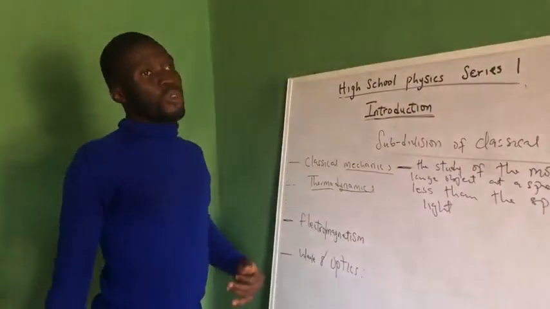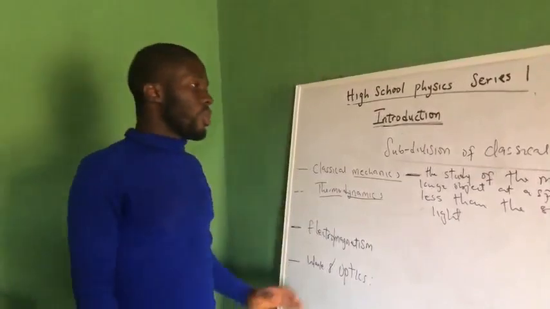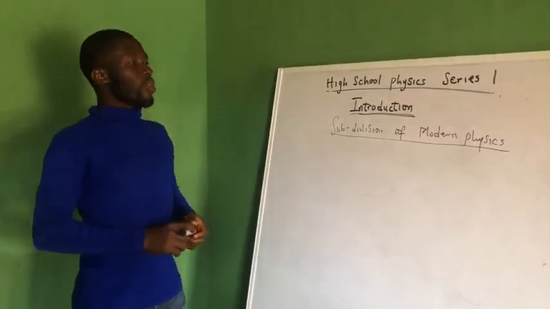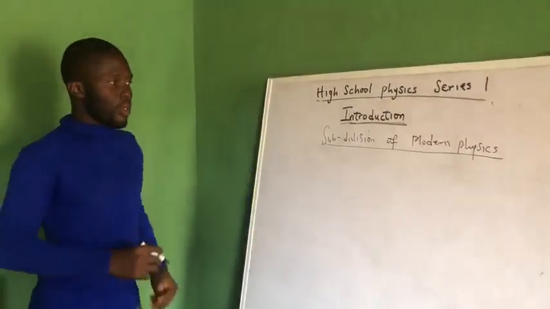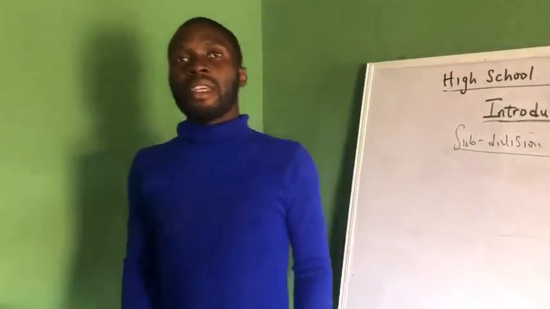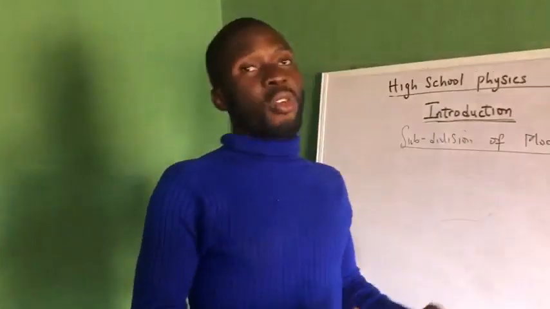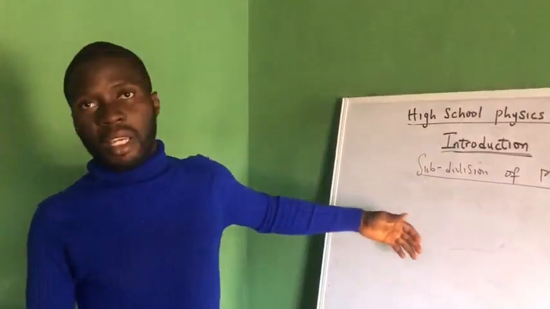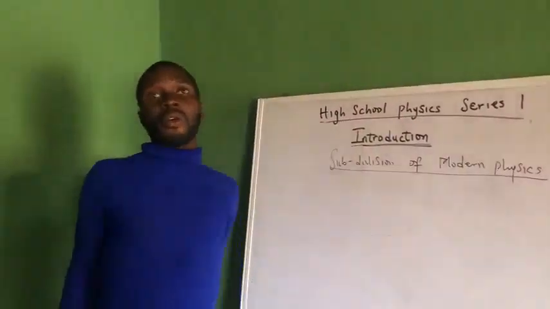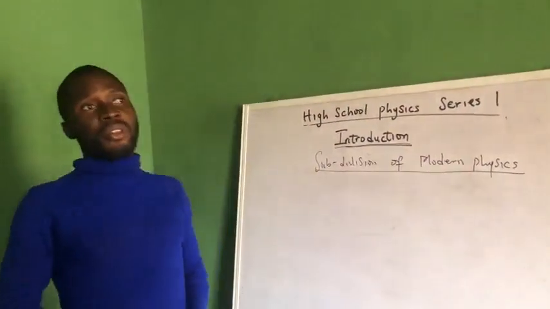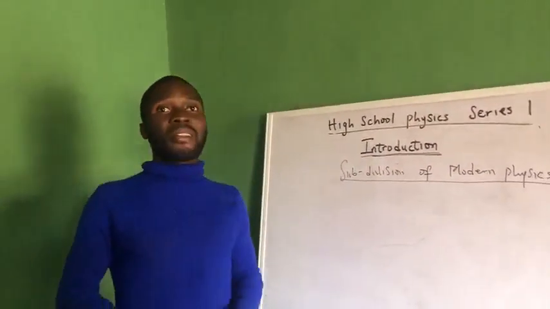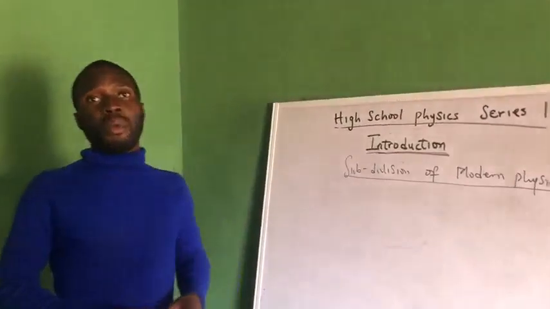Now we are also going to move to the second part. We'll move to the subdivision of modern physics. All right. Now let's look at the subdivision of modern physics. Now, what do we mean by modern physics actually? Modern physics started in the 20th century as a result of some anomalies in electromagnetism. So that was one of the reasons for the origin of modern physics. Not electromagnetism alone, but it is the most important thing that led to modern physics.